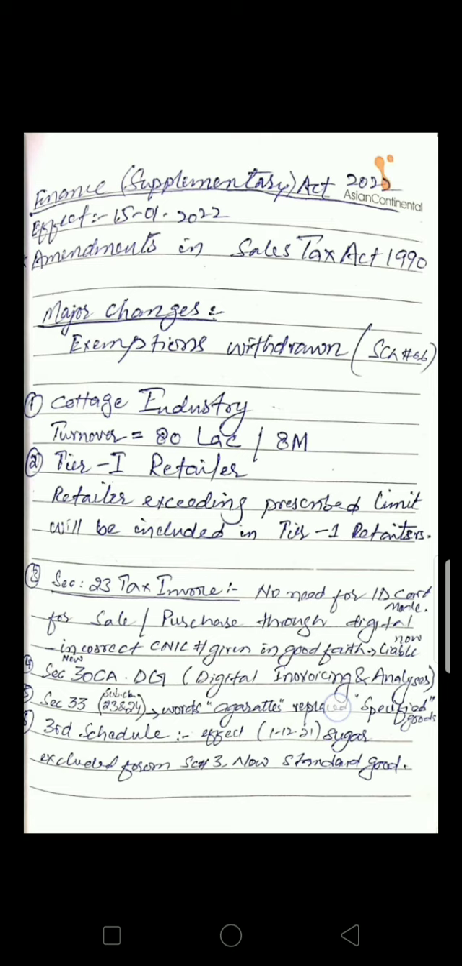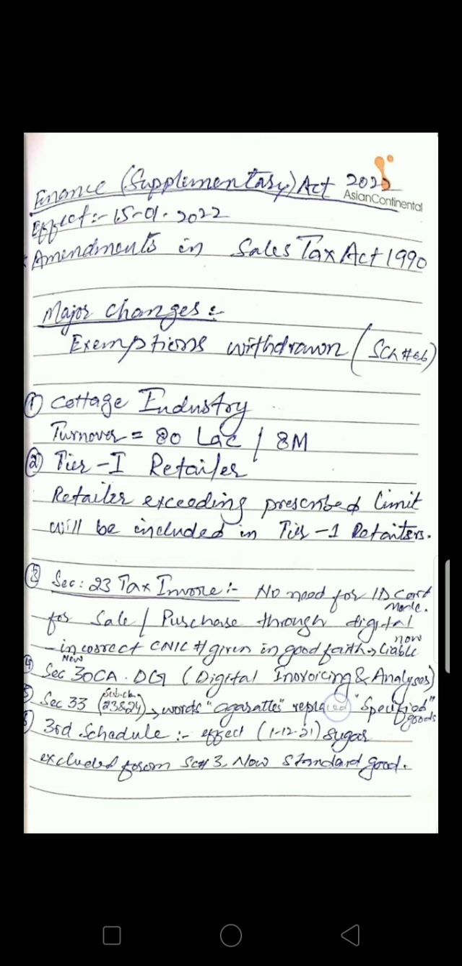Dear friends, in today's session we will study Finance Supplementary Act 2022 that is effective from 15th of January 2022. According to this act, various amendments have been made in various laws such as Sales Tax Act 1990, Income Tax Ordinance 2001, Federal Excise Act 2005 and Customs Act 1969. But in today's session, we will focus on Sales Tax Act 1990.